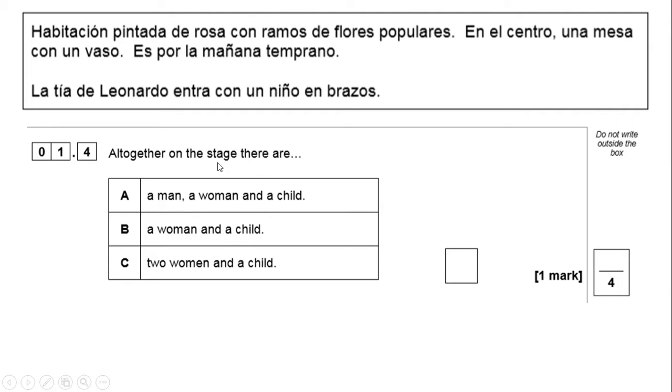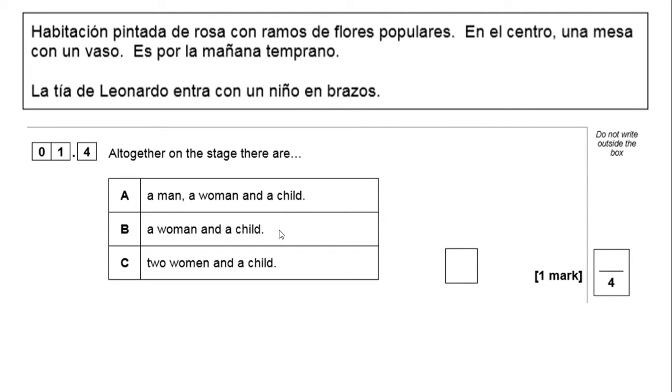And part 4. Altogether on stage, there are A woman, a man, a woman and a child, B, a woman and a child, or C, 2 women and a child. Let's look at the 4th sentence for this. La tía de Leonardo entra con un niño en brazos. Let's break down what it might be referring to. The auntie of Leonardo enters with a child in her arms. So it's an auntie, female, with a child. Therefore, we're looking at B, a woman and a child.